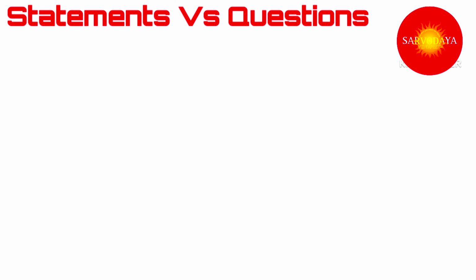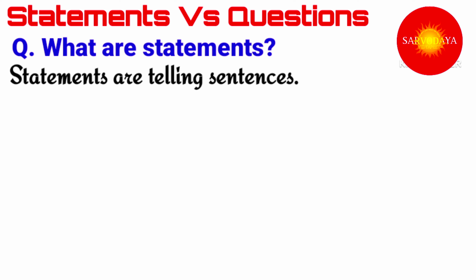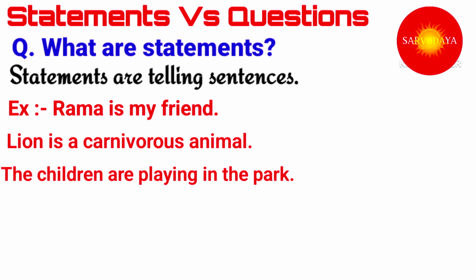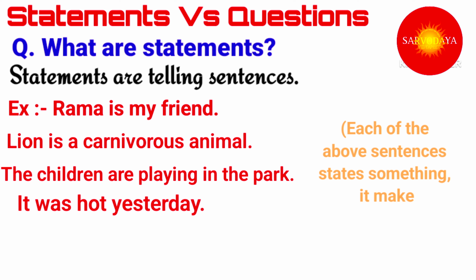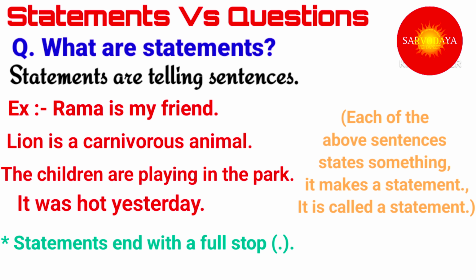Now the question comes, what are statements? Statements are telling sentences. It means whatever we speak or whatever comes from our mouth is a statement. Like, Rama is my friend. Lion is a carnivorous animal. The children are playing in the park. It was hot yesterday. Each of the above sentences states something. It makes a statement. It is called a statement. Now remember one thing, a statement ends with a full stop.